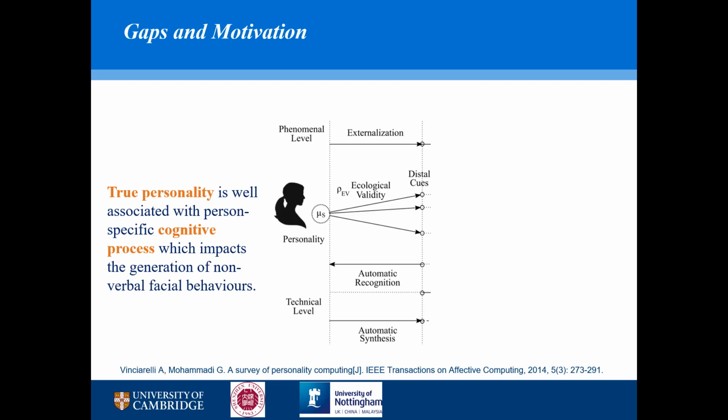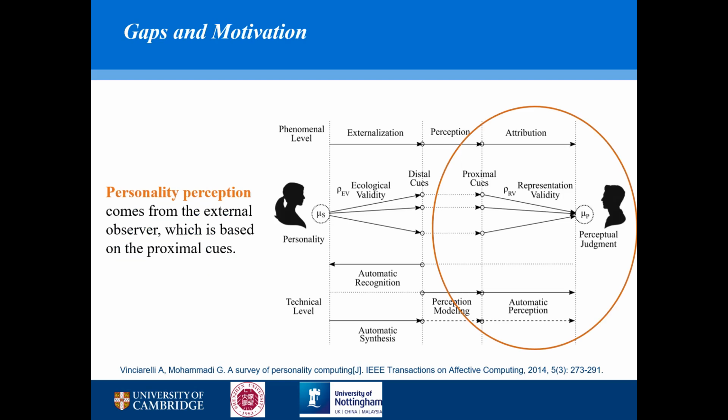Besides true personality, there's another personality type we call personality perception, which is the external observer's perception of the target individual. This can be different from the true personality because, as we can see from the figure, personality perception also depends on the external observer's perception modeling.